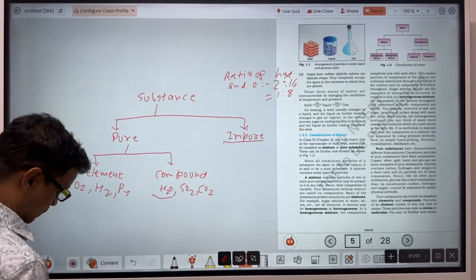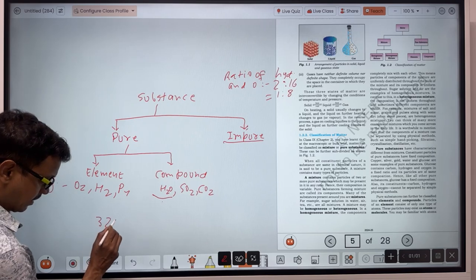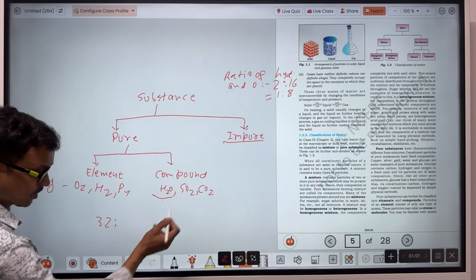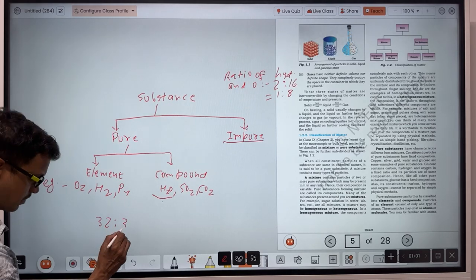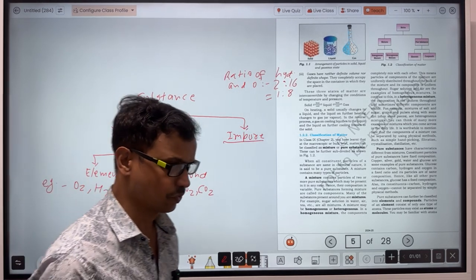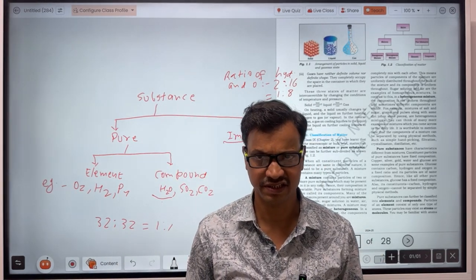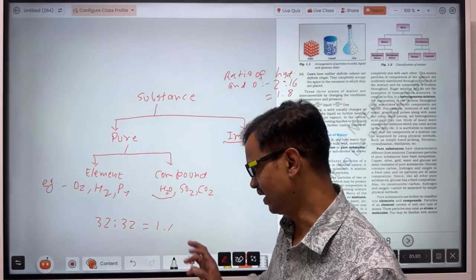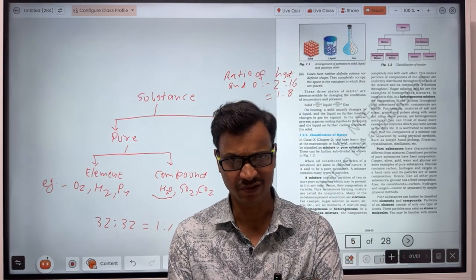Same here in SO2. In SO2, the atomic weight of sulfur is 32, and oxygen is 16, and there are 2 oxygens, so that will also be 32. So that will be 1:1. So in SO2, the ratio of sulfur and oxygen is 1:1. That's why SO2 is a compound.